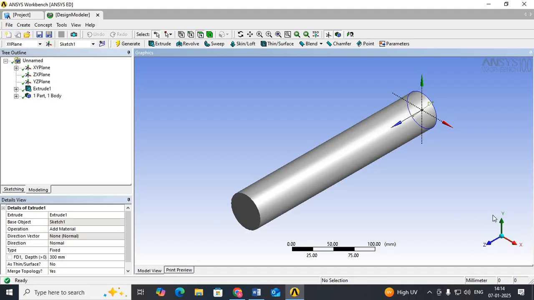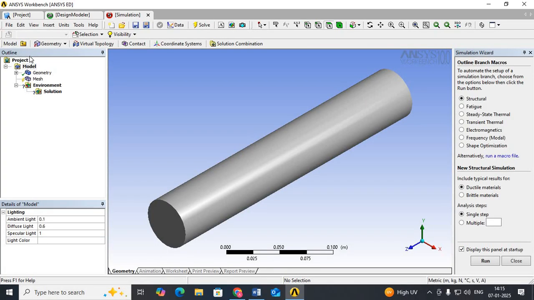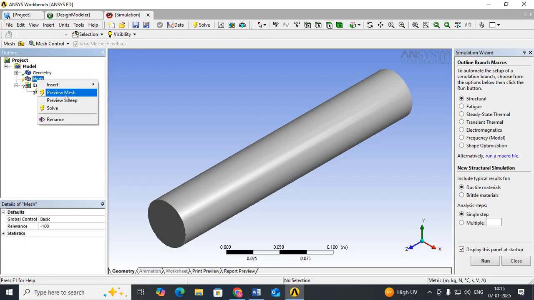Once you complete all these things, from the left side of your PC, at the top, there will be a project. Select the project. Then new simulation, it is just below the open icon. Select a new simulation. Once you select the new simulation, what you drew in the previous page will appear on the screen. After that, you go to mesh, right click on mesh, preview mesh.